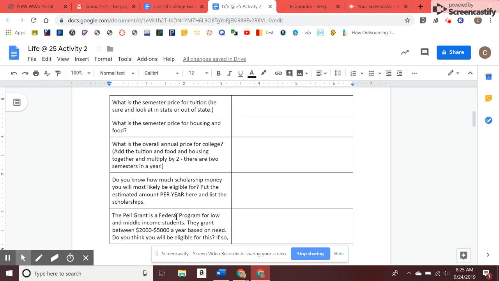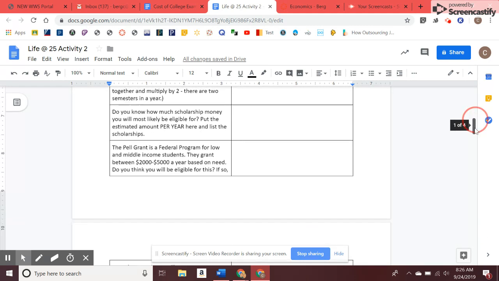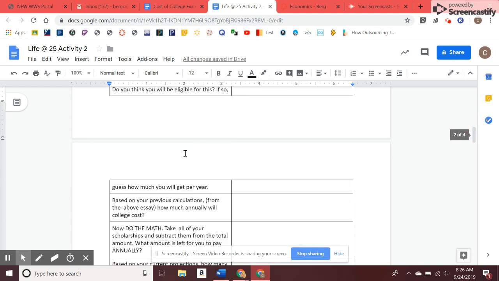So let's say that you're eligible for $10,000 a year of scholarship money, and you're already familiar with the scholarships that you're eligible for. Then you can just put $10,000 here, and you can minus. So if your annual cost of college is $25,000, you minus 10,000, and then you have $15,000 left. This is just a way to do the math and have it all laid out here.